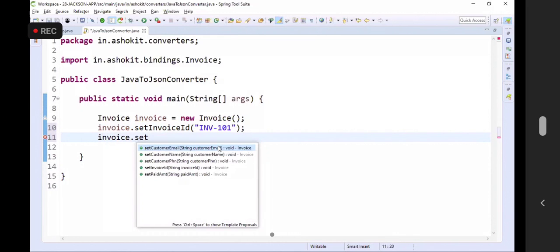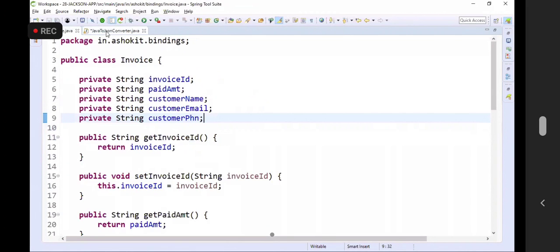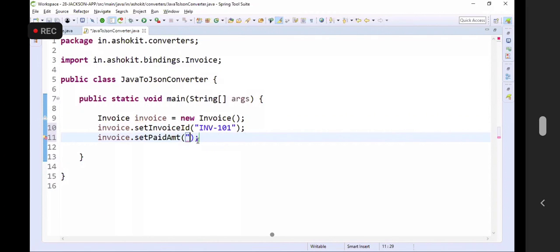Invoice dot set paid amount, the amount was a double, string. Okay, invoice amount dollar of 350.